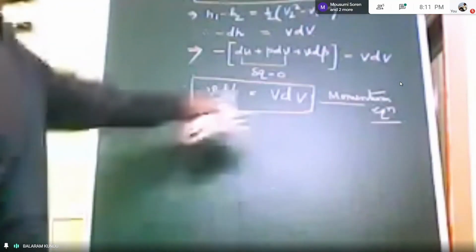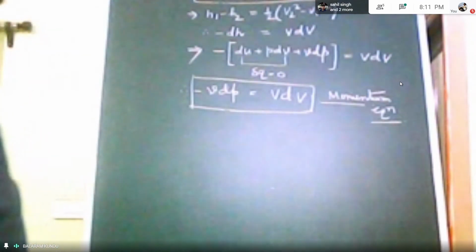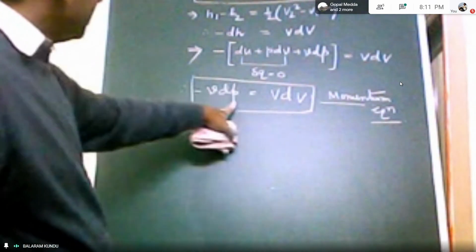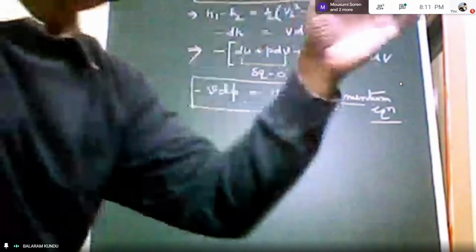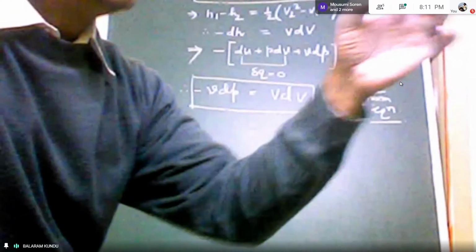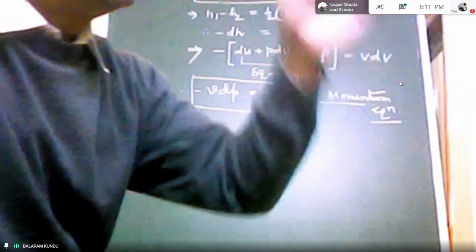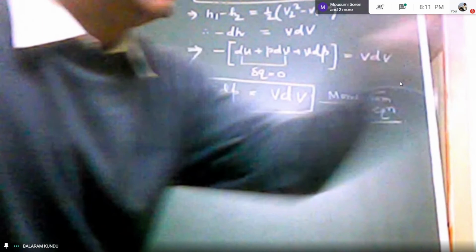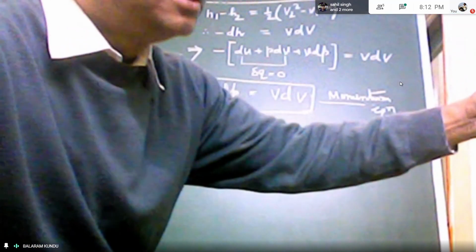Okay. So if you integrate this, then you will get velocity, or you know you can get the velocity to integrate this. So V dV is there. That means in nozzle, so expansion takes place. In nozzle means what? So pressure reduces in the nozzle and velocity increases. As pressure reduces, so expansion takes place in nozzle. So expansion means so volume increases. As pressure reduces, volume increases. Means expansion takes place in nozzle.